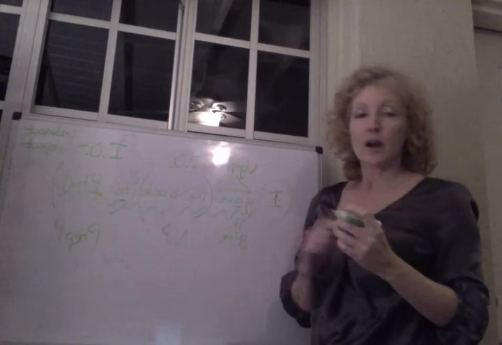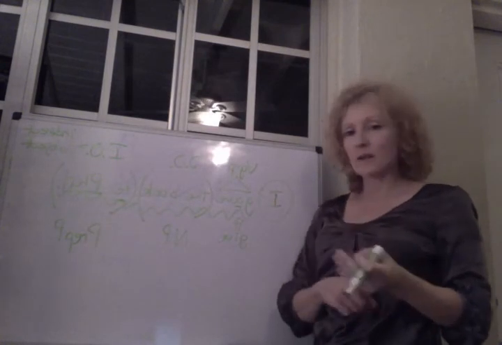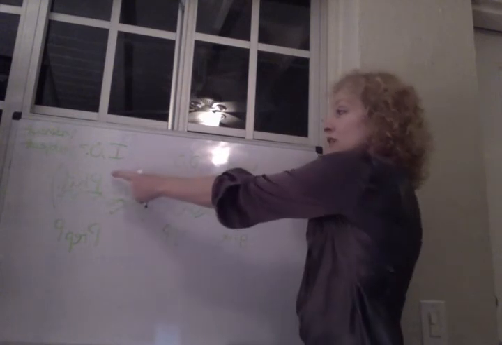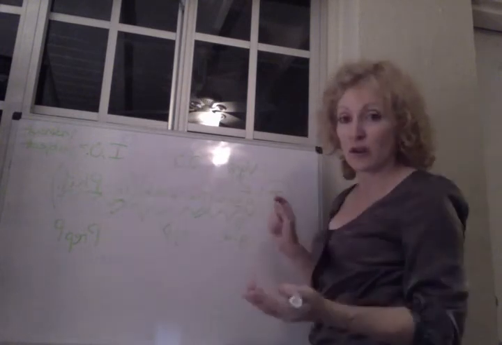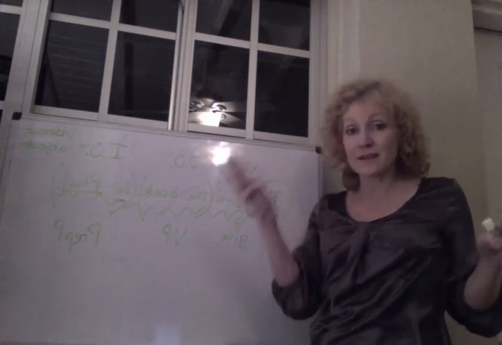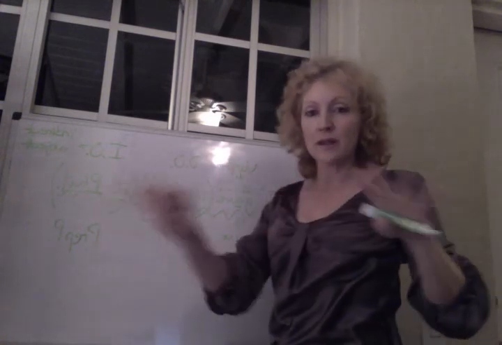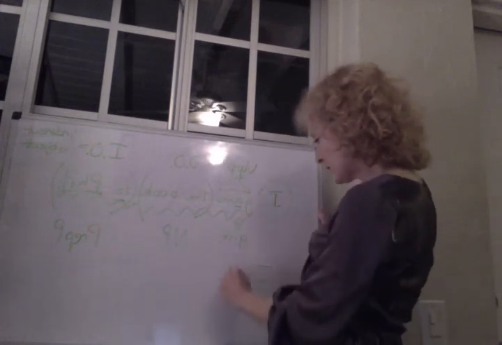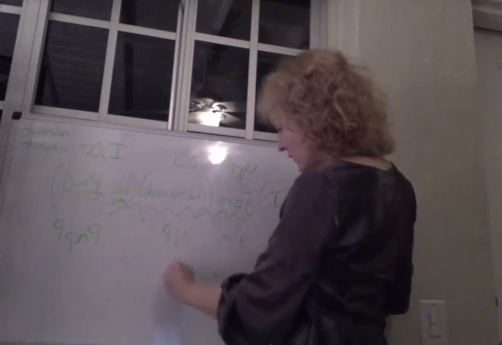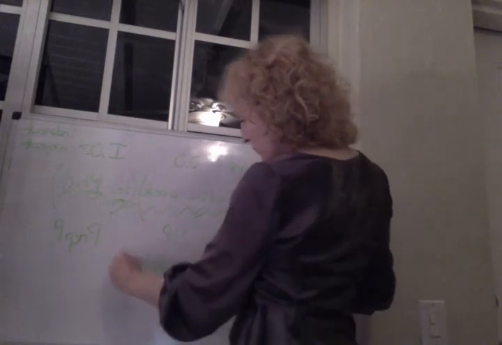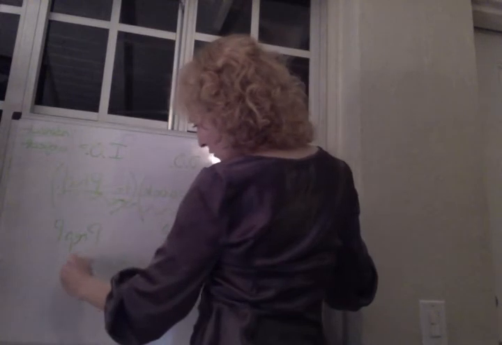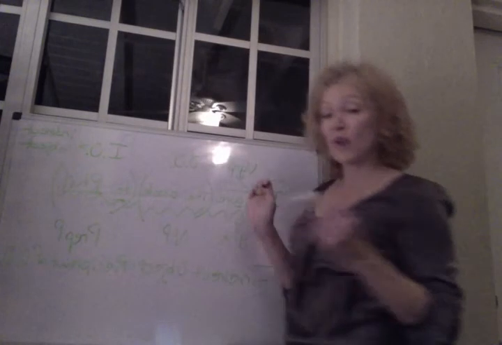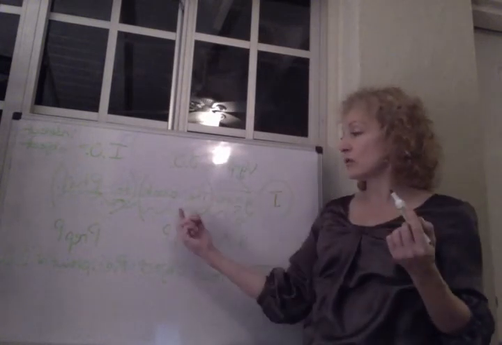And the indirect object is always the recipient of the direct object. So what does that mean? It means you're only going to have an indirect object when you already have a direct object. If you don't have any direct object in the sentence, you have no possibility of having an indirect object. So, indirect object is the recipient of the direct object. That's going to be true for every single sentence in which you have a direct object